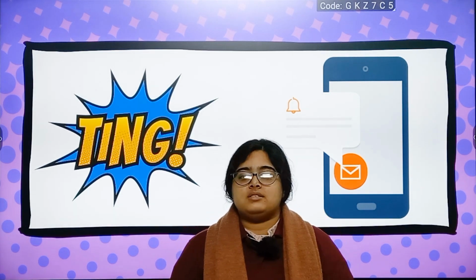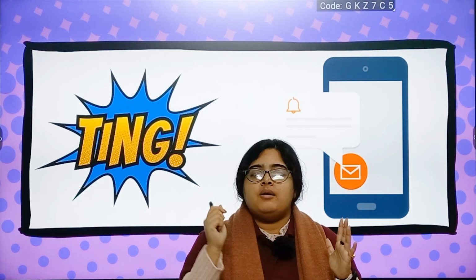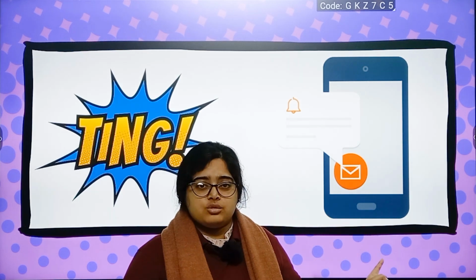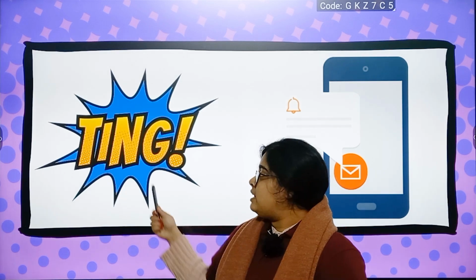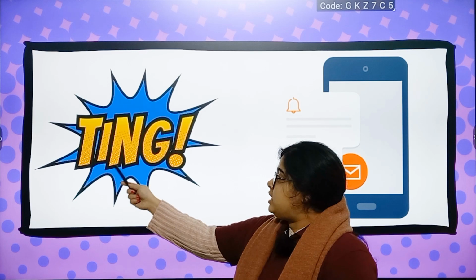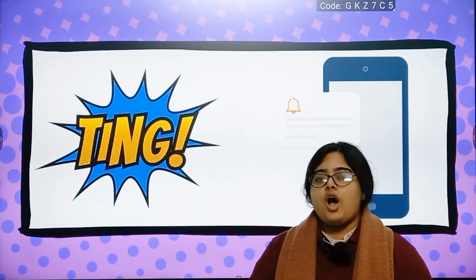There used to be the bells which made a ting, ting, ting sound, because metal hitting metal makes the ting sound, right? So similarly, the notifications also make the ting sound. The ting sound is also written as ting, T-I-N-G. So that is an onomatopoeia word. When you say ting, it sounds like ting, right? So ting is an onomatopoeic word.